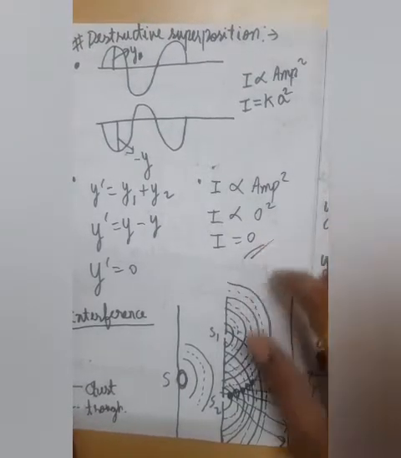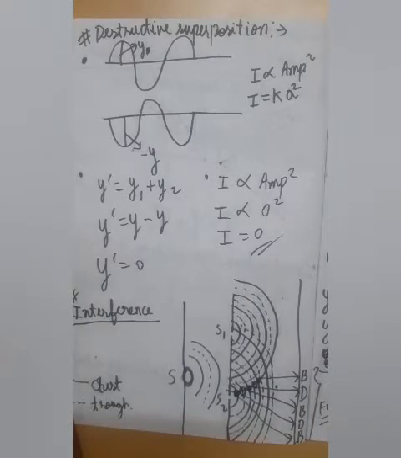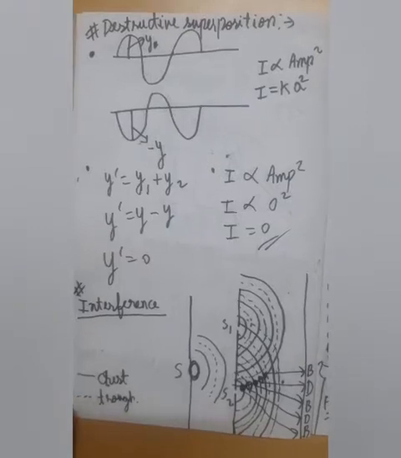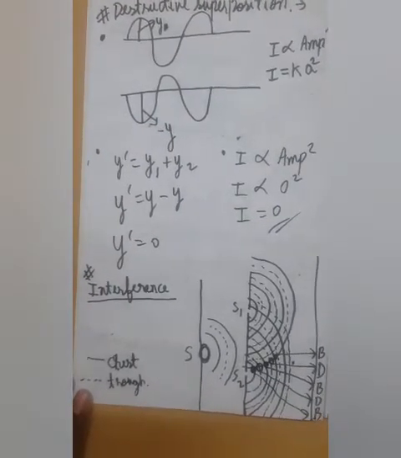So ultimately there are two types of superposition. One is constructive, where amplitude increases, and the second one is destructive, where the amplitude decreases. Now related to this principle, the first phenomenon that we are going to study is interference. In interference, we have again taken two waves, but this time we have taken two coherent sources.